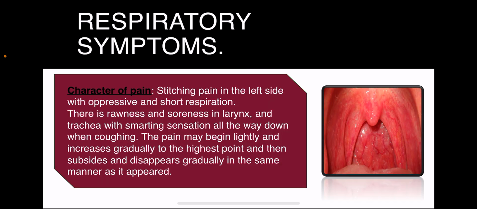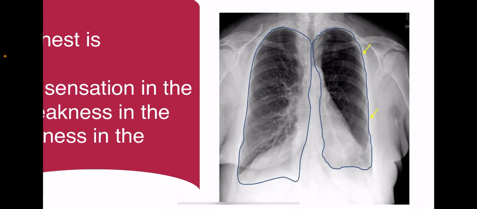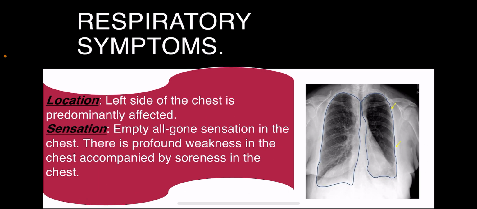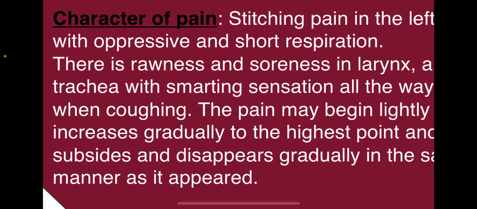What is the character of pain? Stitching pain is felt in the left side with oppressive and short respiration. So we see the left side of the lung has a stitching pain, and on the left side of the chest the patient experiences the stitching pain with oppressive and short respiration.